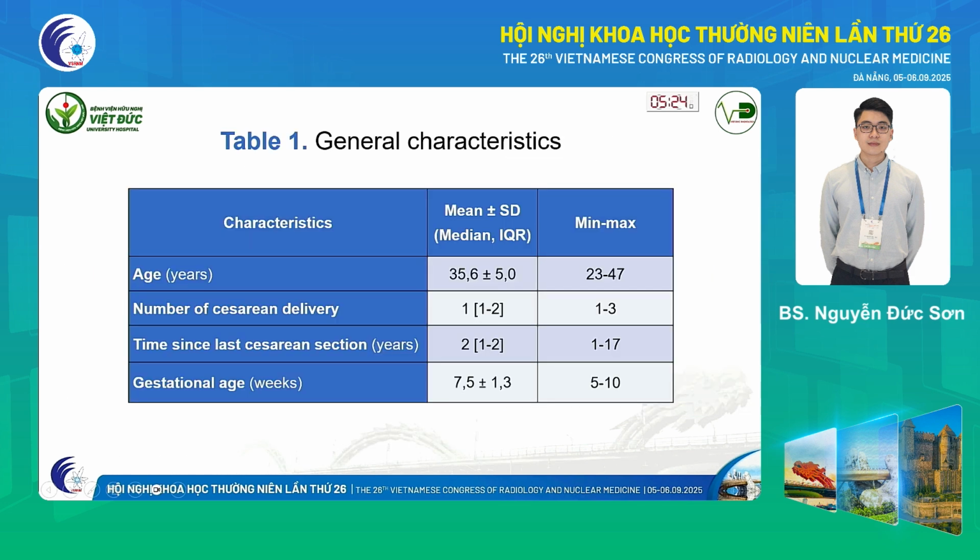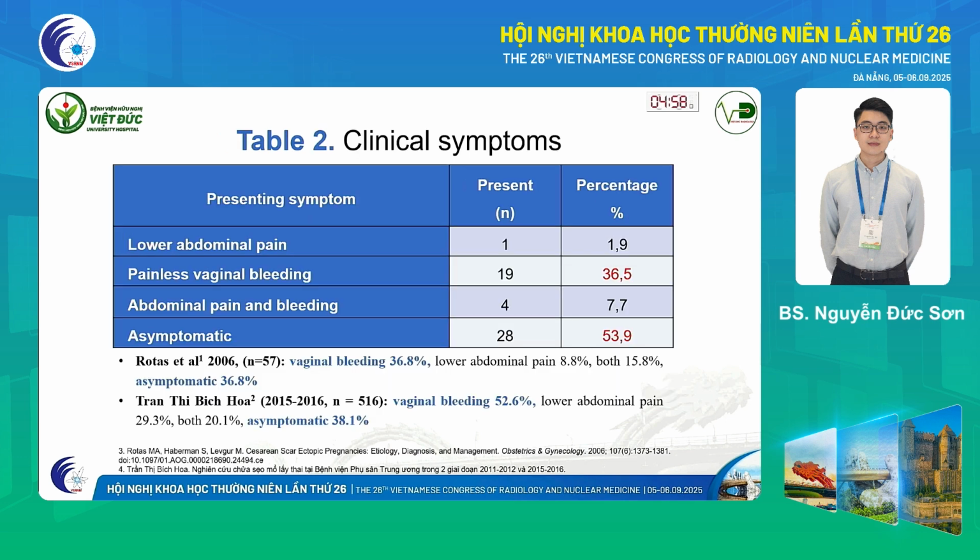So moving on to the results section. Table 1 shows the general characteristics of our patients. The mean age was 35.6 years old. Most of them had 1 to 2 cesarean deliveries in the past. Time since last surgery averaged about 2 years, and mean gestational age was 7.5 weeks with a standard deviation of 1.3 weeks.